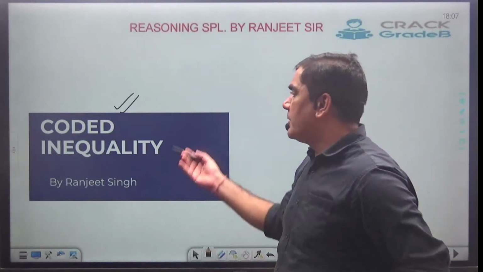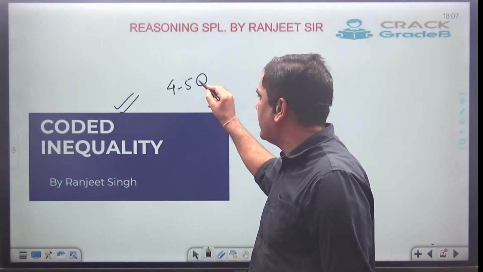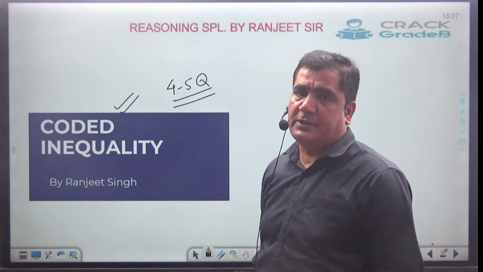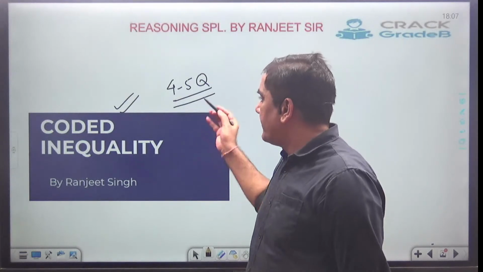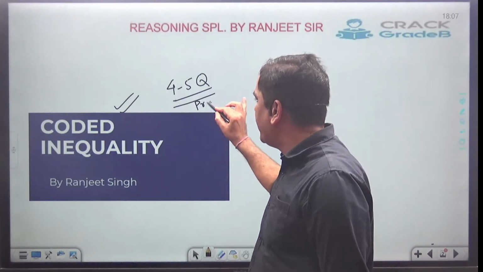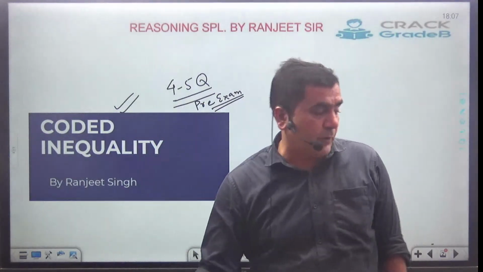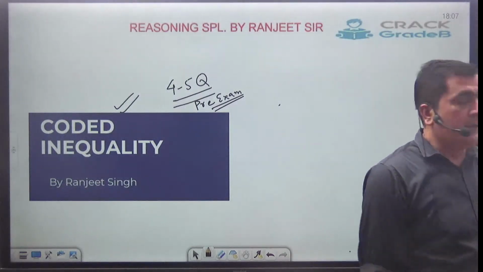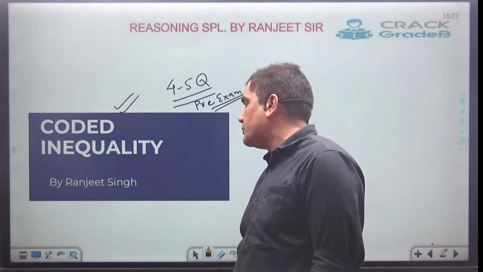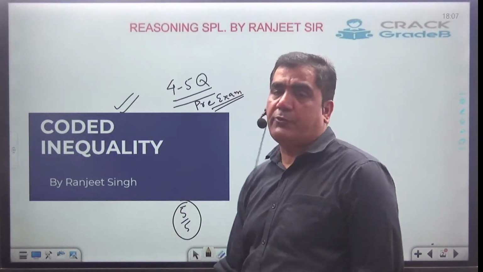Now, this topic has a minimum weightage of 4 to 5 questions in any of the banking examinations. In general, about 5 questions are going to be asked in your pre-examinations. In the pre-examination, the examiner is going to ask 5 questions from this topic. Now what is my objective? The objective is to score 5 out of 5. Come what may, we have to score 5 out of 5.